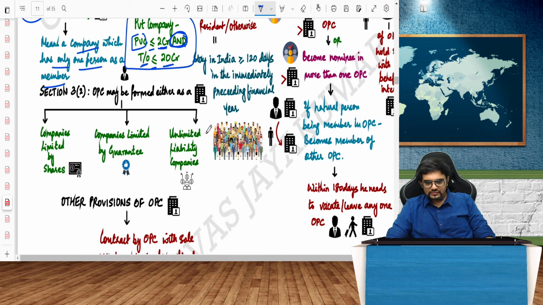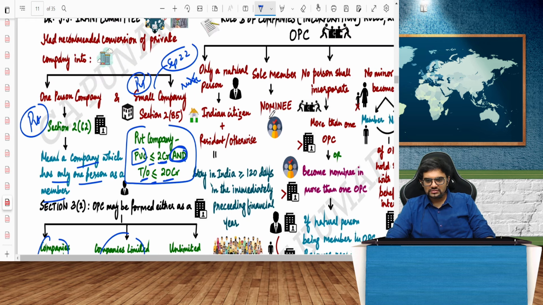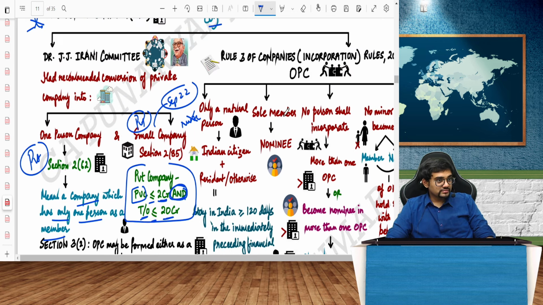Then, OPC can be company limited by shares. It can be company limited by guarantee or limited by shares and guarantee. All that is fine. Now you see here, changes have come in the definition. That's why this is important.